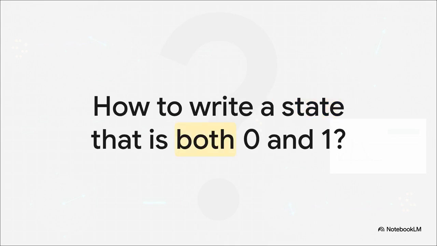But to get there, we hit an immediate hurdle. How do you even write down a state that's both 0 and 1 at the exact same time? I mean, if we're going to manipulate these fluid superimposed states, we need a completely new alphabet. We have to be able to describe this mathematically before we can even think about programming it.